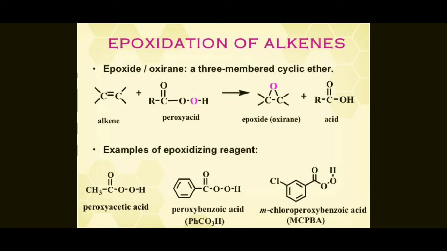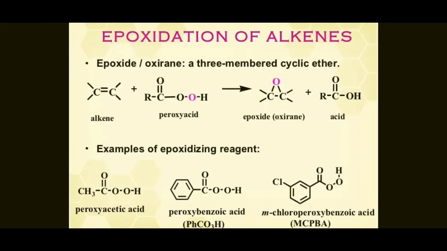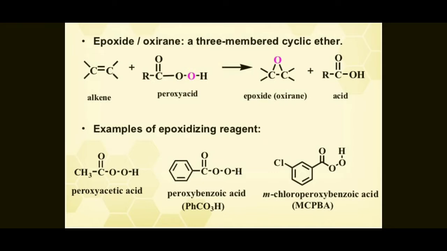So alkenes react with peroxy acids. RCOOH reacts with the alkene and converts it to an epoxide (oxirane) plus an acid compound. Examples are given below. The epoxidizing reagents are peroxyacetic acid, peroxybenzoic acid and meta-chloroperoxybenzoic acid. MCPBA and PhCO3H are epoxidizing agents. So an alkene reacts with the epoxidizing agent and converts to an epoxide and an acid.